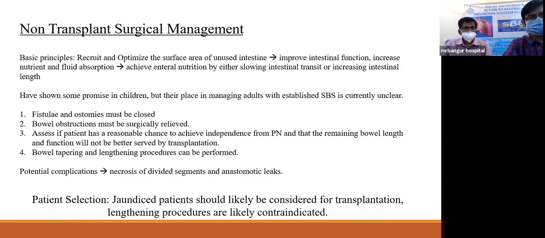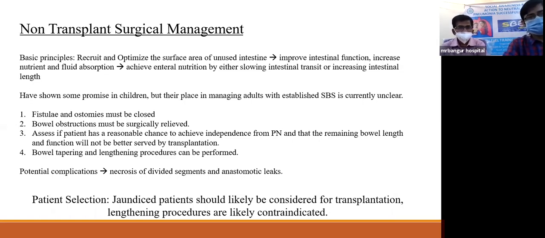Surgical management is basically of two kinds: non-transplant and transplant surgical management. In non-transplant surgical management, the basic principle is to optimize the surface area of the unused intestine. This will improve the intestinal function, increase nutrient and fluid absorption, and achieve enteral nutrition in two ways: either it will slow the intestinal transit or it will increase the intestinal length. They have shown some promise in children, but in the management of adults, the evidence is still unclear.